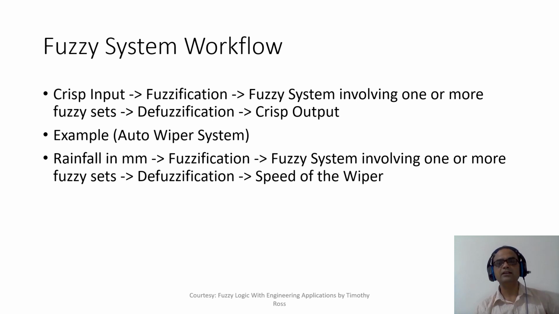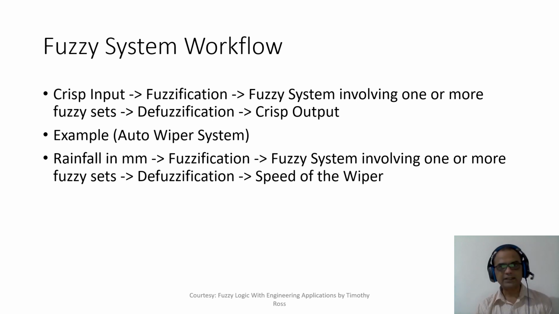Whether the rain is high or rain is low, and then we input it to a fuzzy system involving one or more fuzzy sets. Eventually you defuzzify. Defuzzify means that based on this you decide what should be the speed of the wiper, whether it should be low, medium or high, and that low, medium, high can't be understood by the machine.